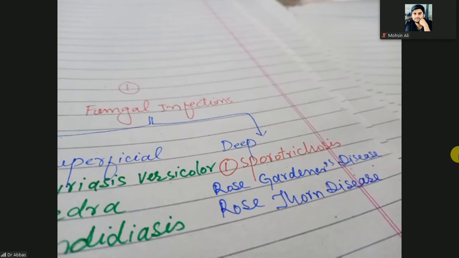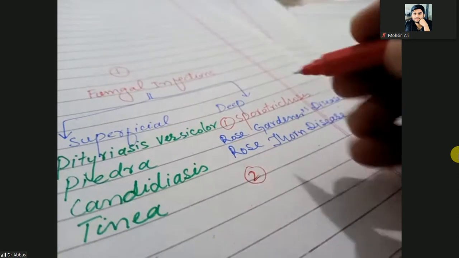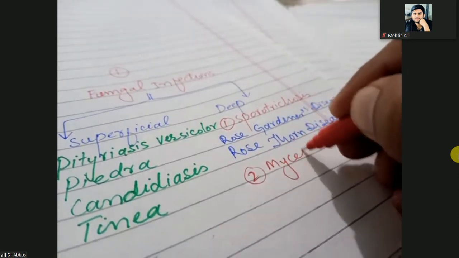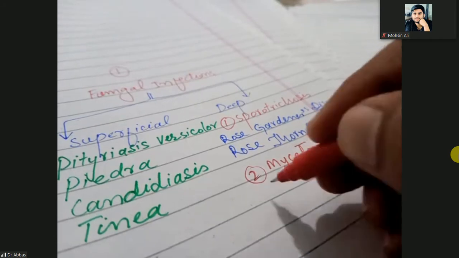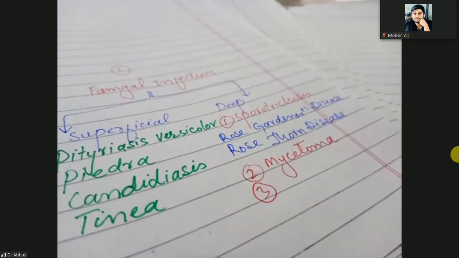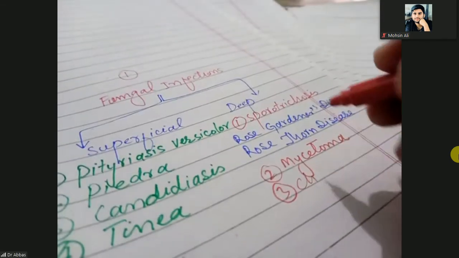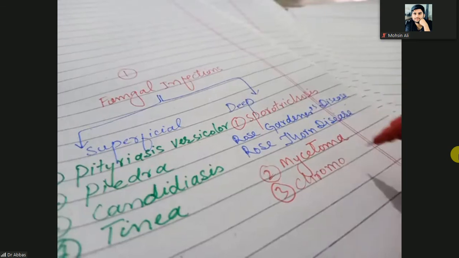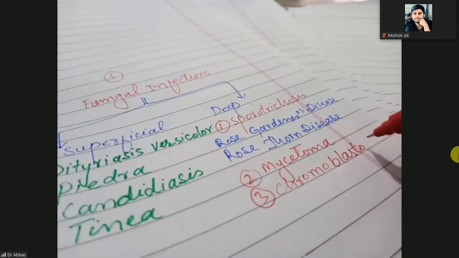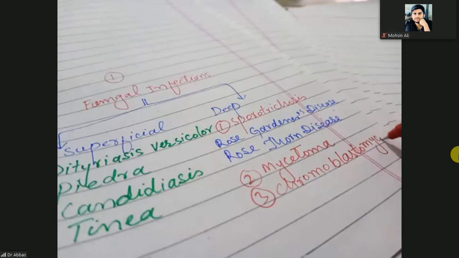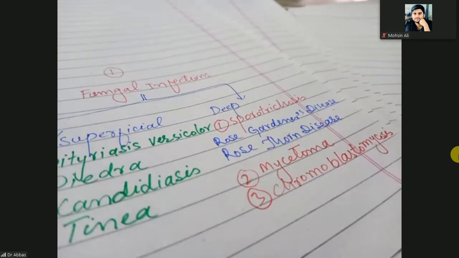Okay, next one is the mycetoma. Third deep fungal infection is the chromoblastomycosis.